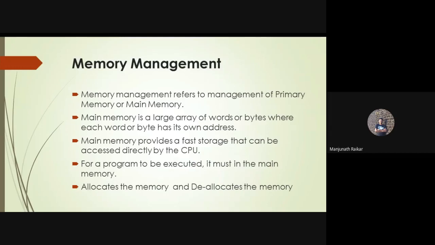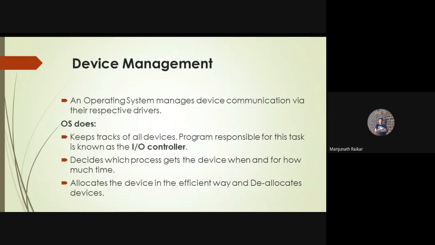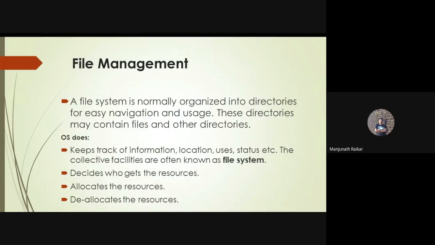So there are various features available in a particular operating system. You take any operating system, in general I am speaking. You take Android, Windows, or Linux, whatever operating system you take. In all such operating systems, there are some features available. Like memory management is a facility provided in the operating system, and processor management is also one of the facilities which comes along with the operating system, and device management is also one of the facilities, and file management is also one of the facilities which comes along with the system.